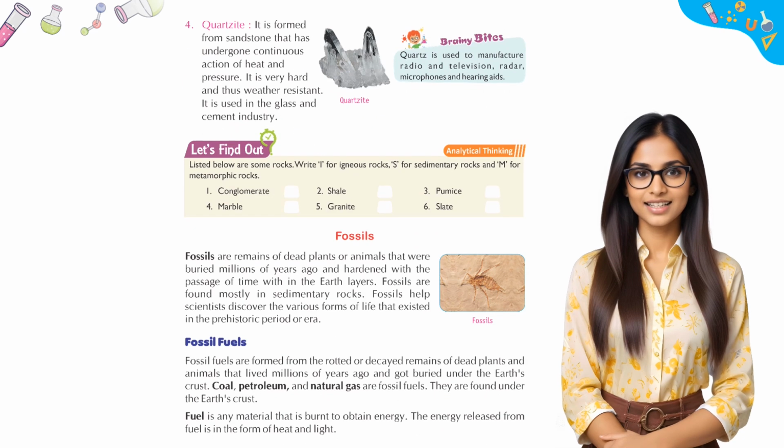4. Quartzite. It is formed from sandstone that has undergone continuous action of heat and pressure. It is very hard and thus weather resistant. It is used in the glass and cement industry. Brainy bytes. Quartz is used to manufacture radio and television, radar, microphones and hearing aids.